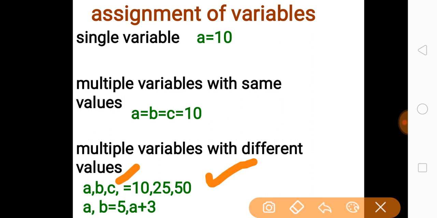c will have 50 respectively. Also you can write in this manner: a comma b equal to 5 comma a plus 3. That means 5 will be stored inside a, and b will have a plus 3. The value of a is 5, and 5 plus 3 is 8. That means b will have the value 8.